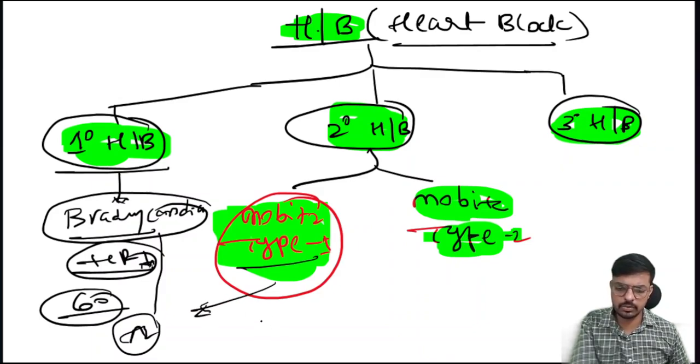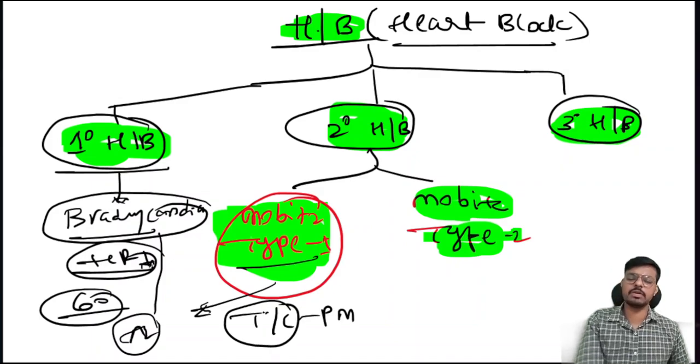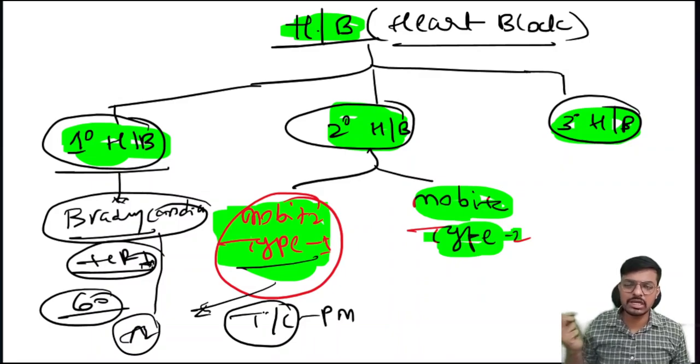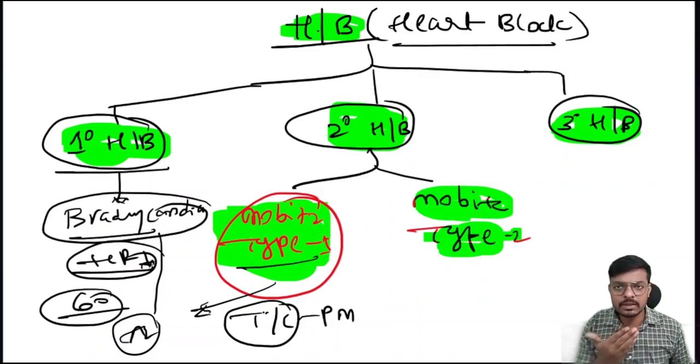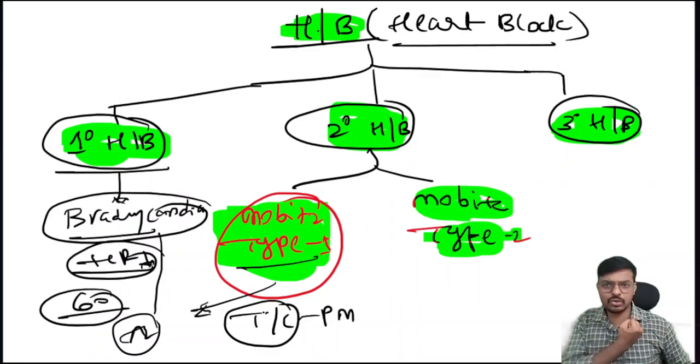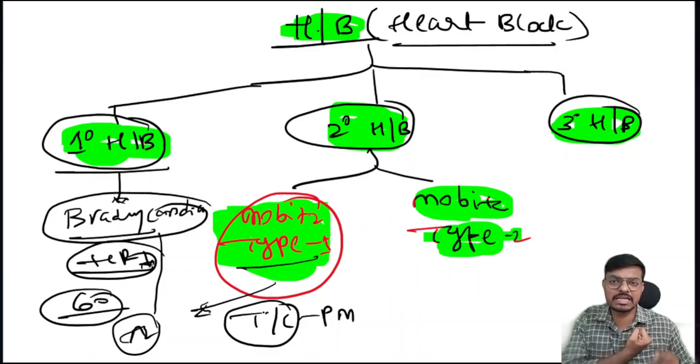If it's not responding, we go for a transcutaneous pacemaker. Transcutaneous pacemaker means we will not implant anything inside. Transcutaneous means through the skin. On the skin we keep the electrode and generate the impulse externally only.